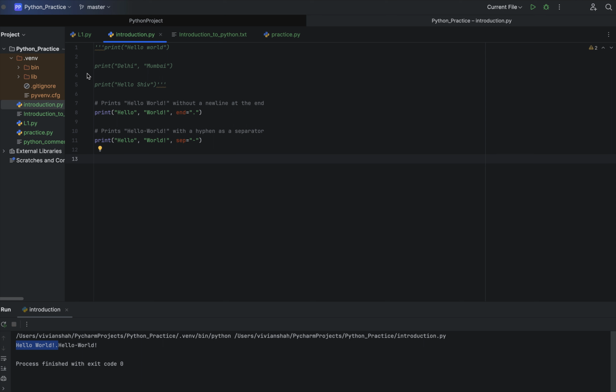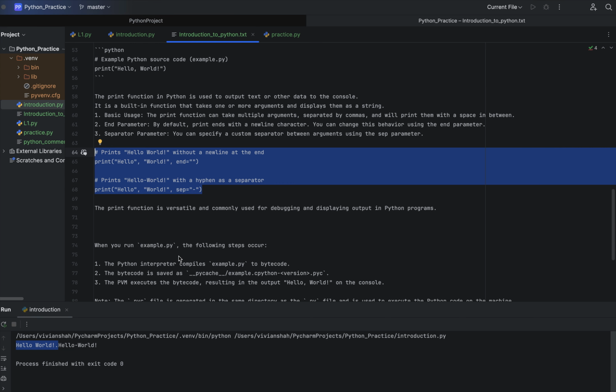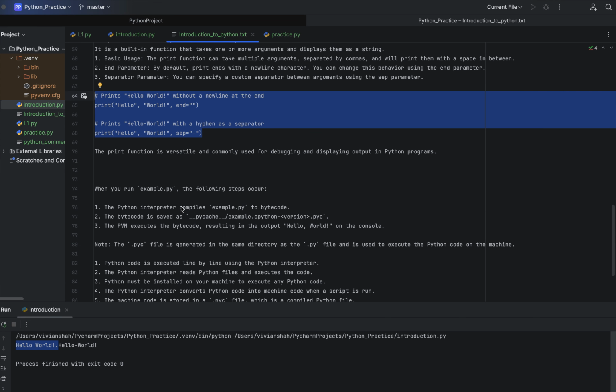So this is the explanation of the print function. Now let us see more explanation. The print function is versatile and commonly used for debugging. What the print function does is, if you want to see the values of variables in the console for debugging purposes, then we can go for the print function.